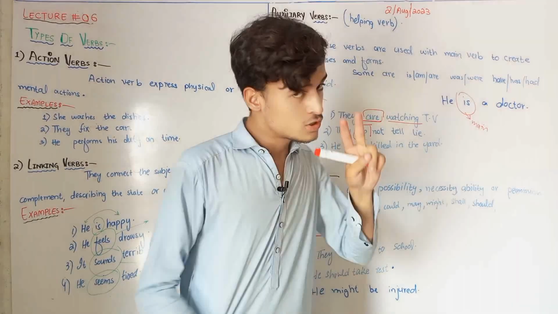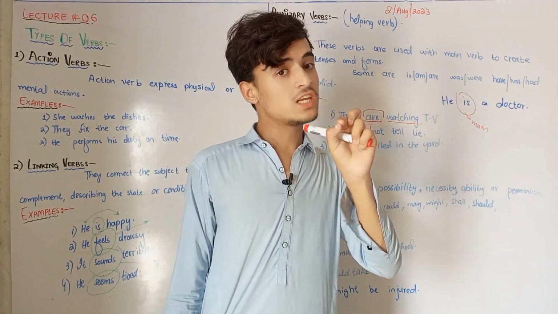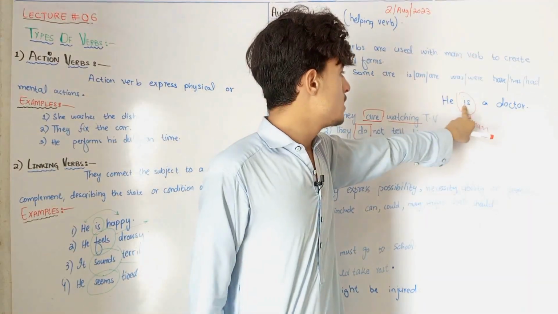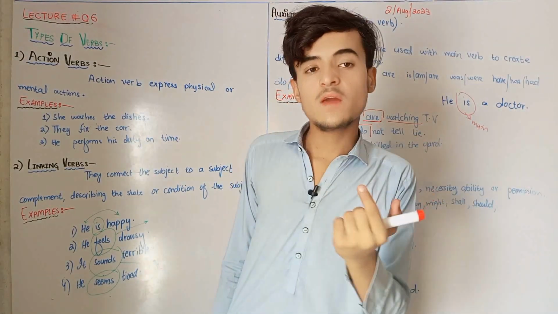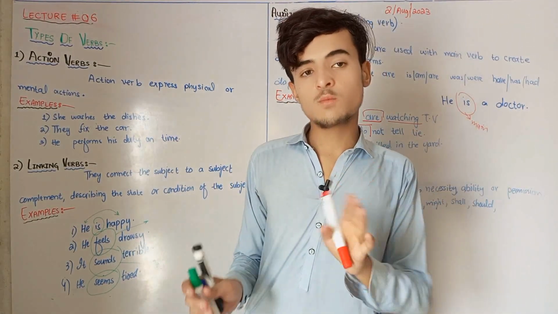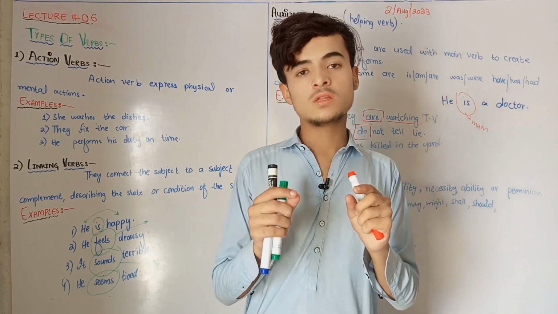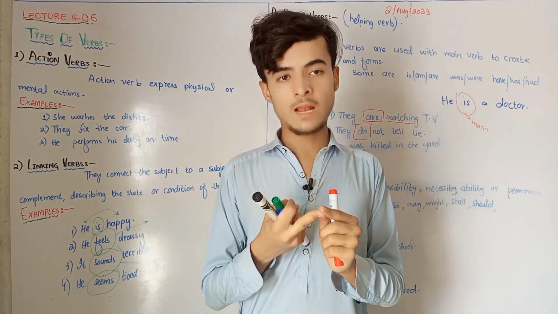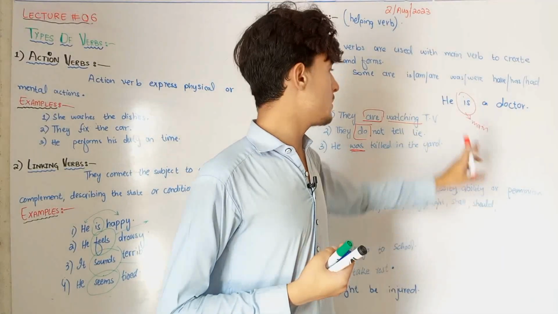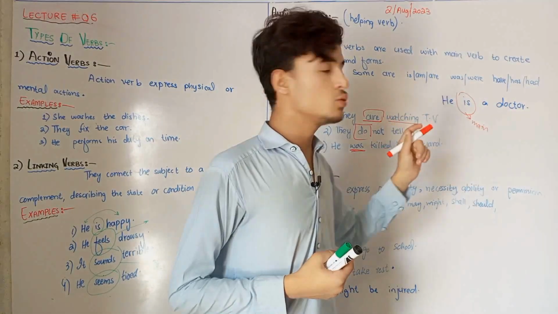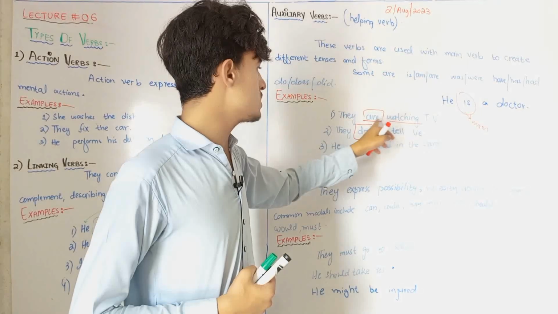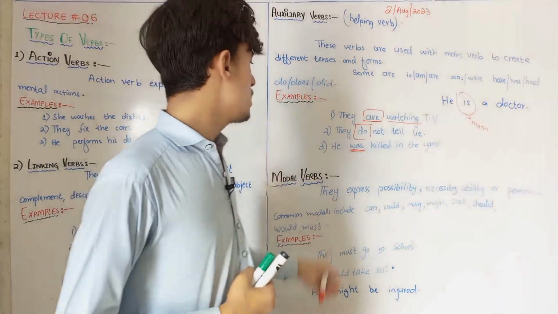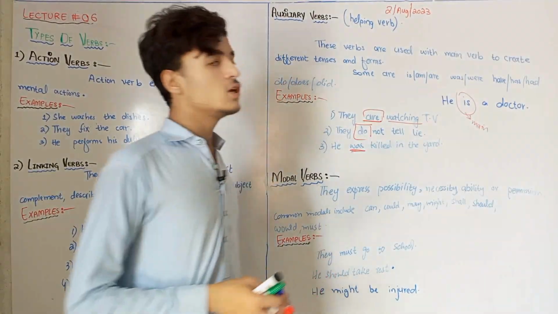I told you when there are two verbs in the sentence, then we can determine one verb as a helping verb. So here there is only one verb, is. Whenever there is one verb used in the sentence, that verb will be called the main verb. And whenever there are two verbs used in the sentence, one will be called the main verb and the second will be the helping verb. So here it is used as a main verb. It is not a helping verb because only one verb is used here. If you see this sentence, they are watching TV, two verbs are used, so therefore one verb is called an auxiliary verb or helping verb. Hope you understand the auxiliary verb.